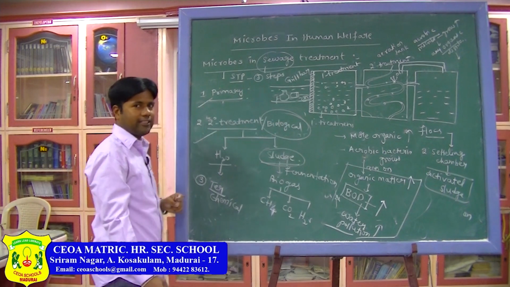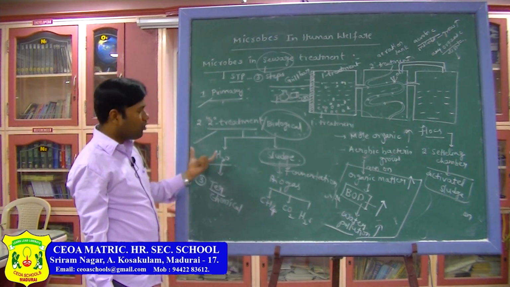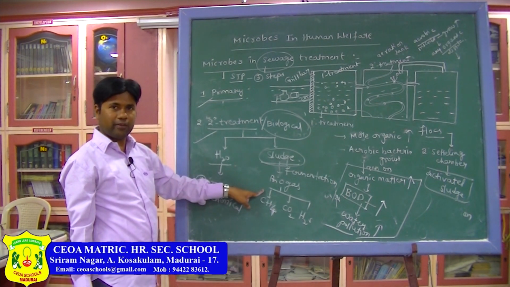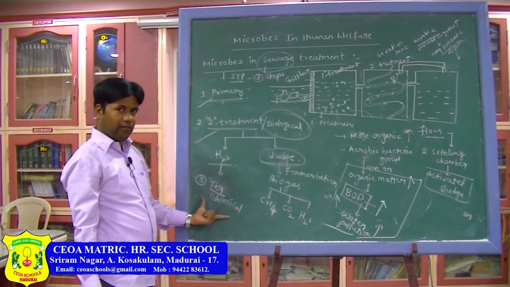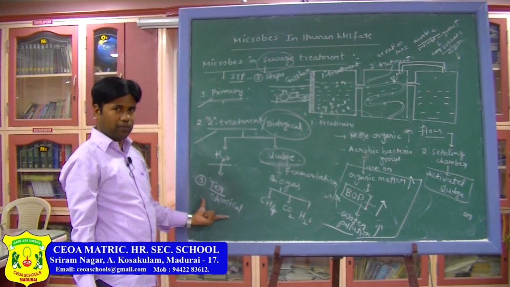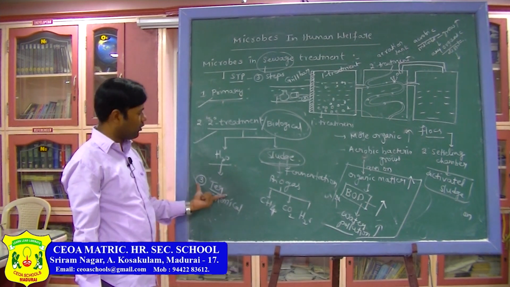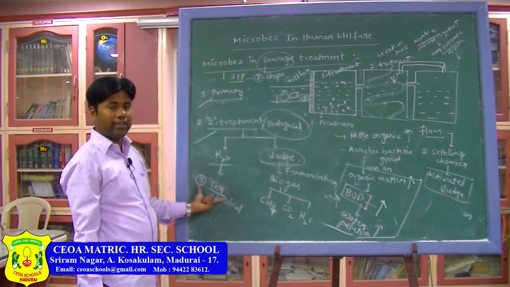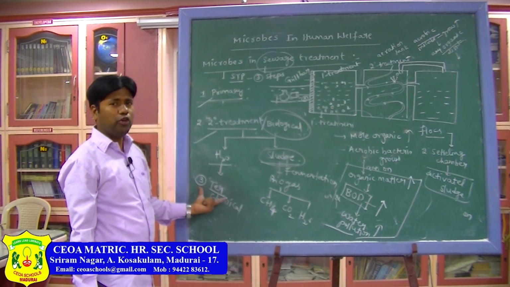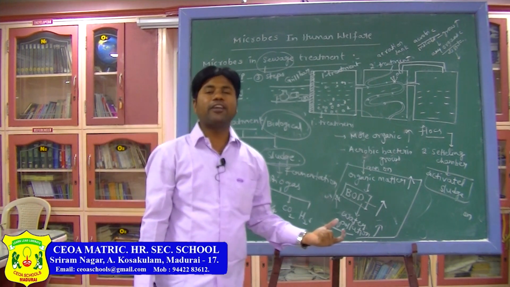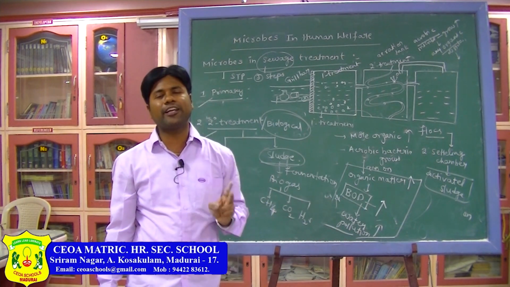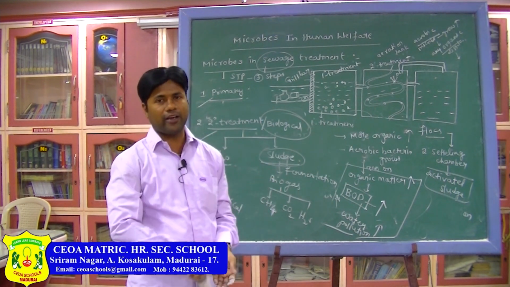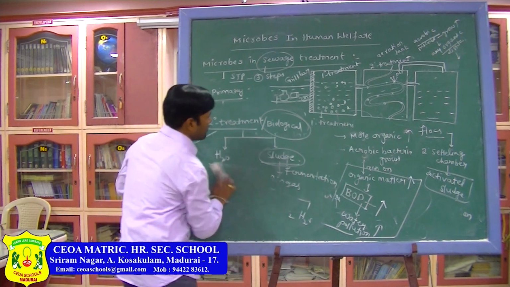Now after the secondary settling treatment, you will get two components. One is water on this side, another one is sludge. The sludge we use for the preparation of biogas, the water we use for day to day life processes: cleaning, agriculture, washing purposes. For drinking purposes, you have to send it for the tertiary treatment or chemical process. When do you use the water for day to day life purposes? After the secondary treatment only. After the primary treatment we cannot use this water. Okay. Now let us see the tertiary treatment.